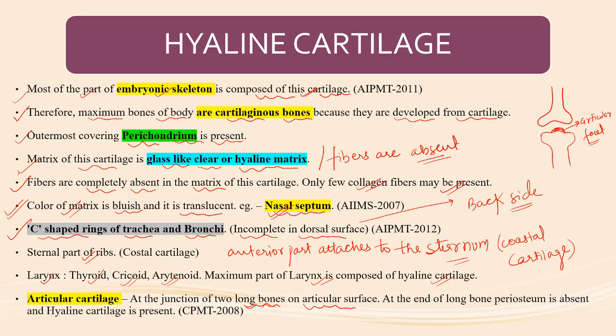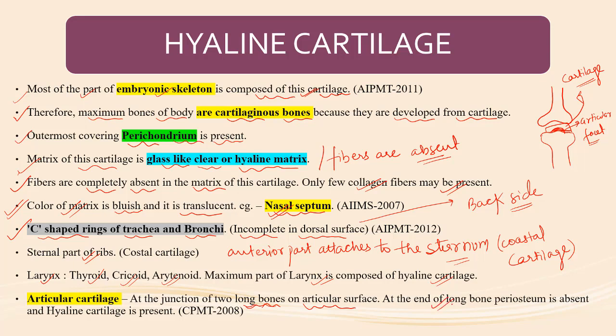This articular facet is laid with cartilage, which is hyaline cartilage. This cartilage prevents friction. So at the junction of two long bones, on the articular surface, hyaline cartilage is present.